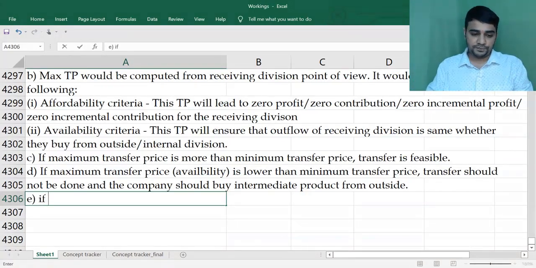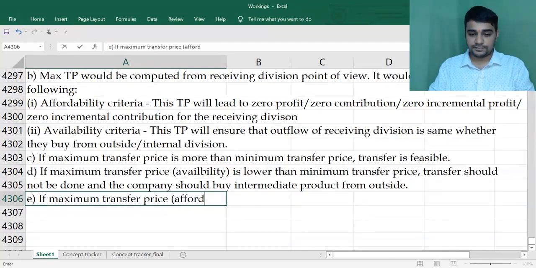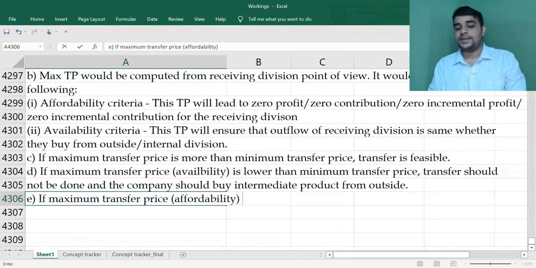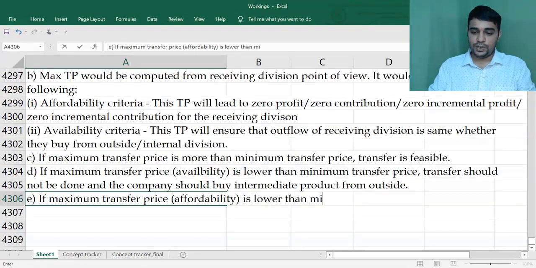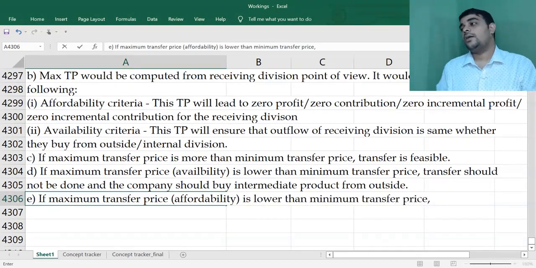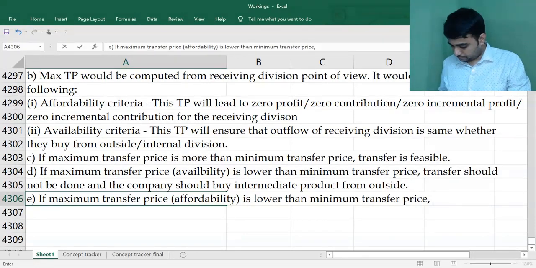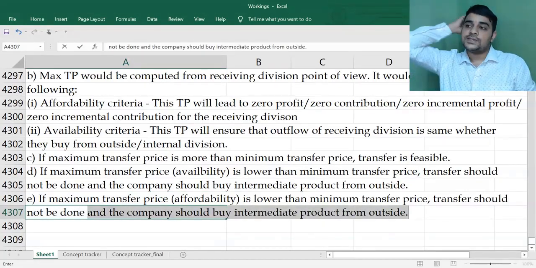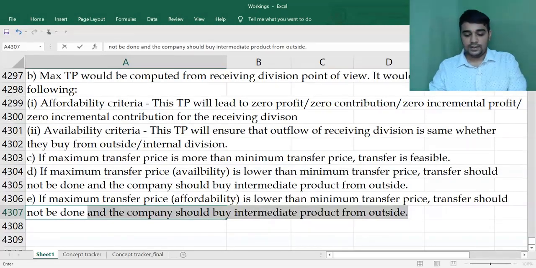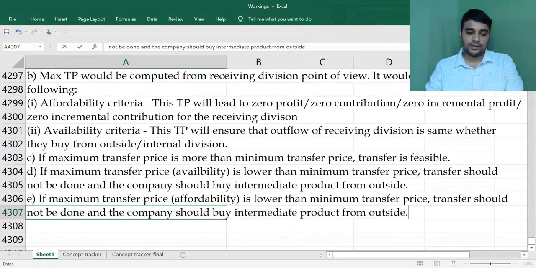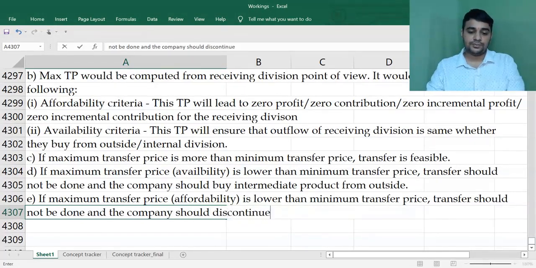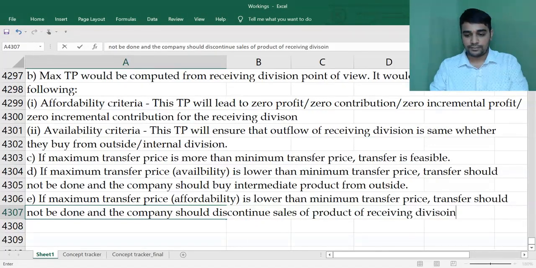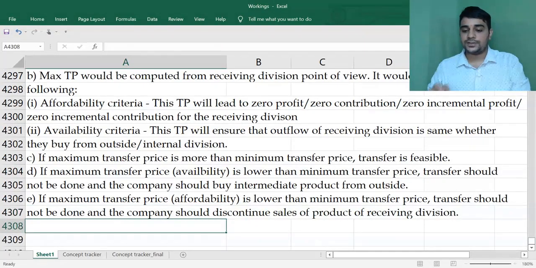Next point, if maximum transfer price (affordability) is lower than minimum transfer price, transfer should not be done, and the company should discontinue sales of the product of the receiving division.